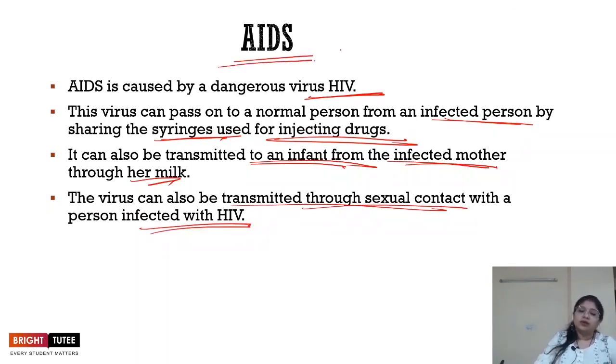One should know what they can do to prevent this disease, right? All of these are the precautions that one should take. It is important to be aware of this disease at adolescent age, because during this phase you are vulnerable to all the changes that are happening in the environment, right? So this is a very dangerous disease, and it causes the immune system in our body to get ruined, and a small disease can also be fatal, right?